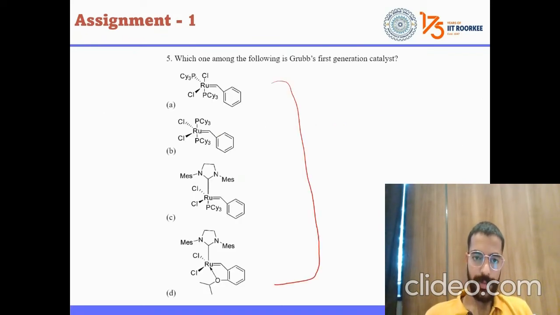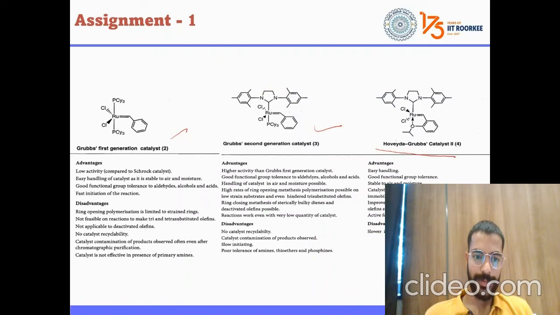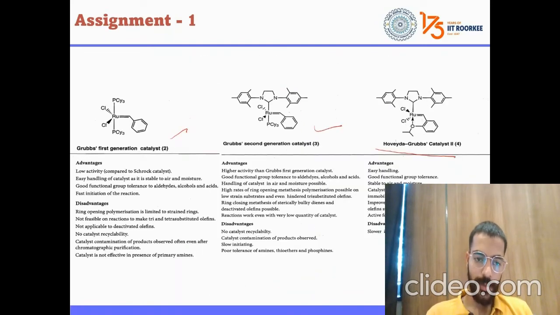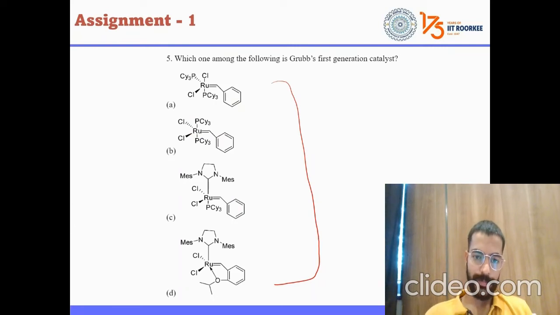So tell me which one is the first one. So what is the answer? I have already given you the answer. Tell me the answer. We have the structures, we have the names also. You have to just match here. Great. B.